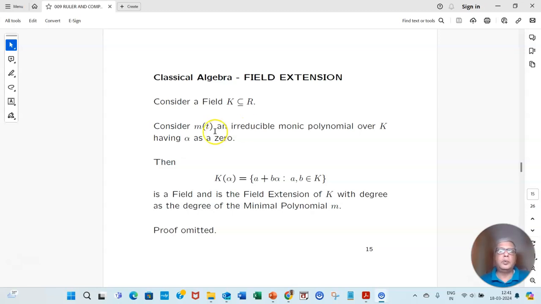That is irreducible. So if we have a monic polynomial m(t) having the zero alpha outside K, then we can extend the field K using alpha in this way: K(alpha) equals a plus b alpha, where a and b are in K. Then K(alpha) is again a field, and it's called a field extension, and the degree of the extension is the degree of the monic polynomial. I omit the proof. So this is the technique of field extension.